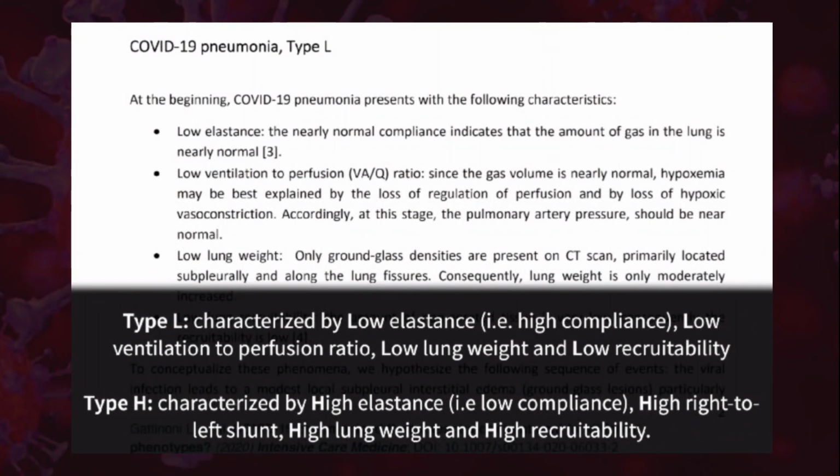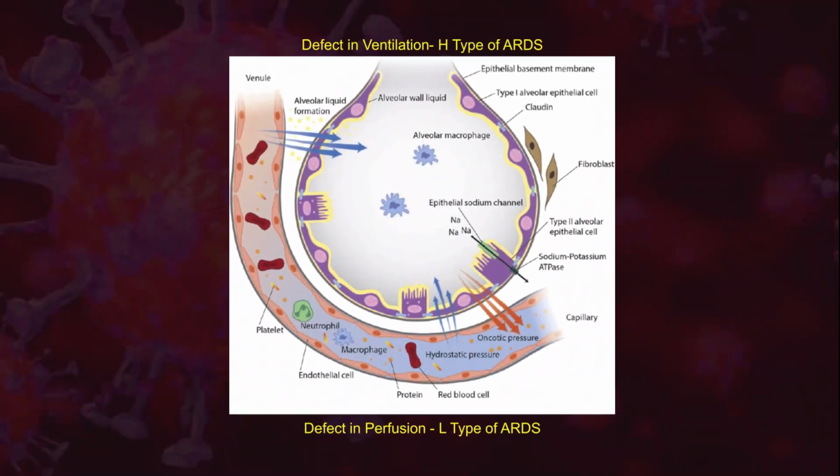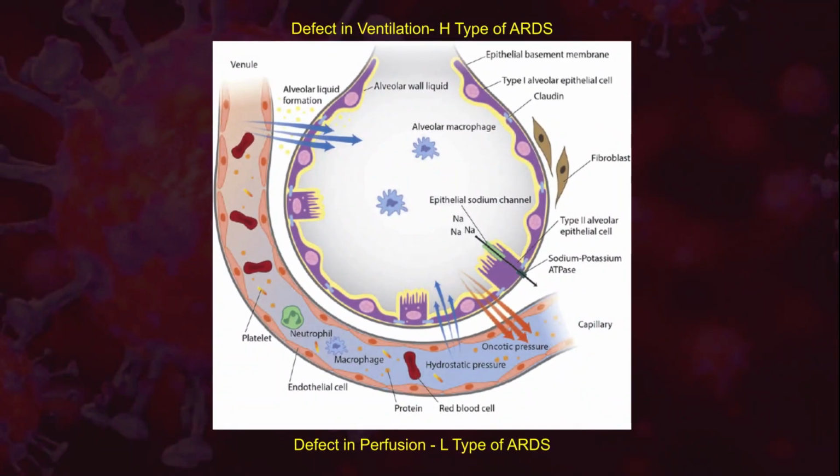Type L is characterized by low elastance, very high compliance, low ventilation to perfusion ratio, low lung weight and low recruitability, while type H is characterized by high elastance, that is low compliance, high weight of lungs and high recruitability. So you can note here, a defect in ventilation is basically a type H type of ARDS, and a defect in perfusion, which is depicted at the base of this diagram, is a type L kind of ARDS. So type L and type H.